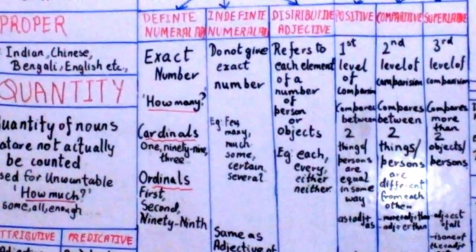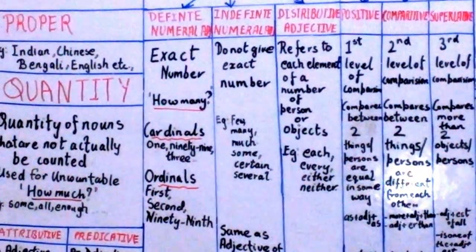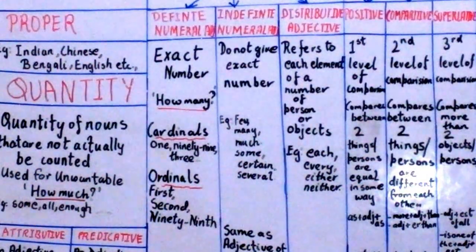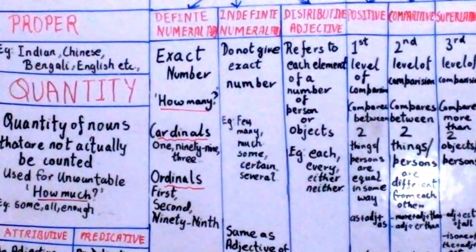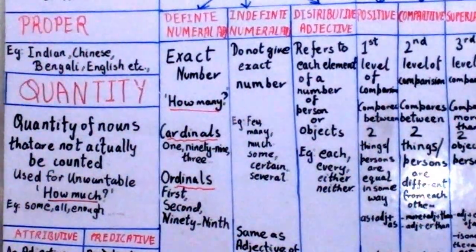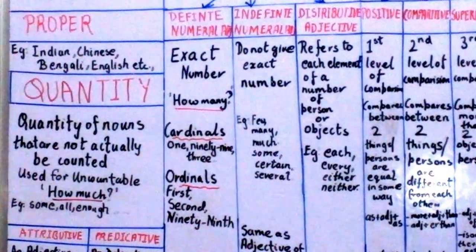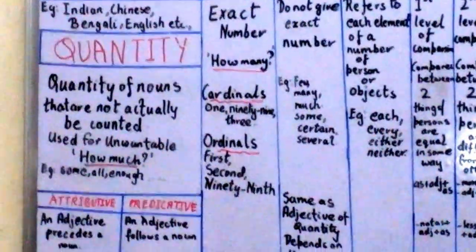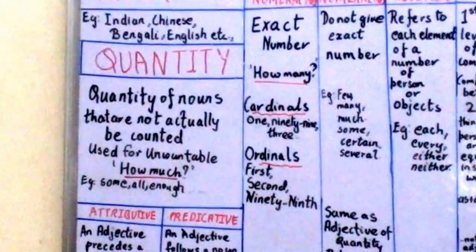A cardinal denotes how many. An ordinal denotes the order of things in a series. It will be seen that ordinals do the work of demonstrative adjectives. So we see that definite numeral adjectives have an exact number. We ask the question how many. Cardinals like 1, 3, 99. Ordinals like first, second, 99th.